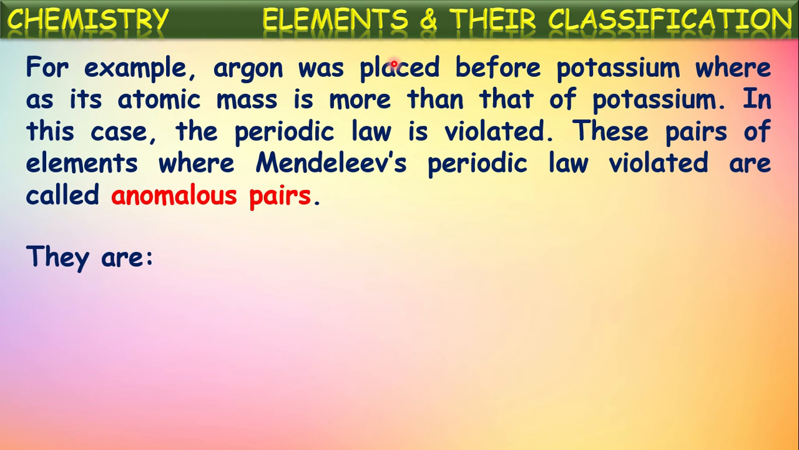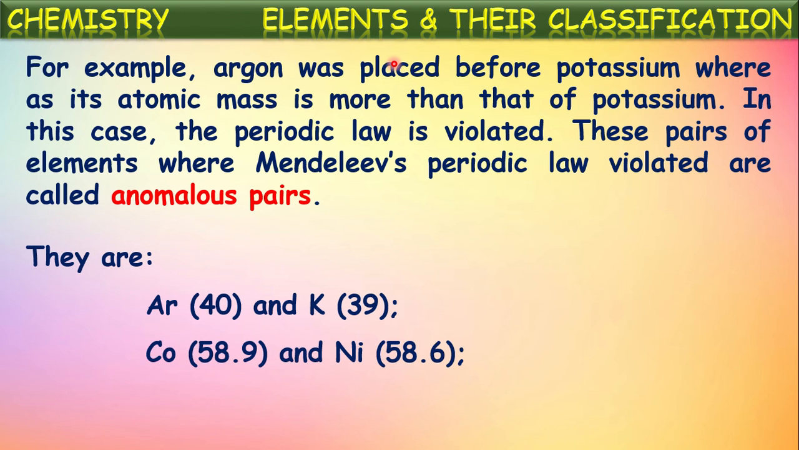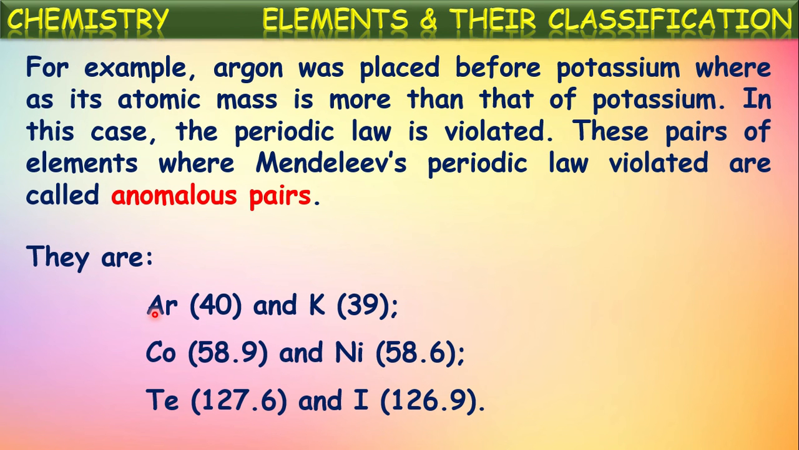Let us see those anomalous pairs here. One, as we said now, argon and potassium. Another one is cobalt and nickel. One more, tellurium and iodine. If you observe here, the second element has lower atomic mass than the first element. But in Mendeleev's periodic table, the element with higher atomic mass is written first, followed by the element with lower atomic mass.